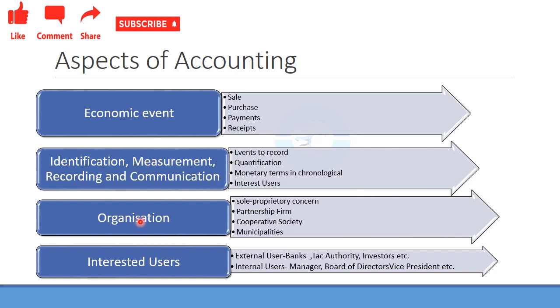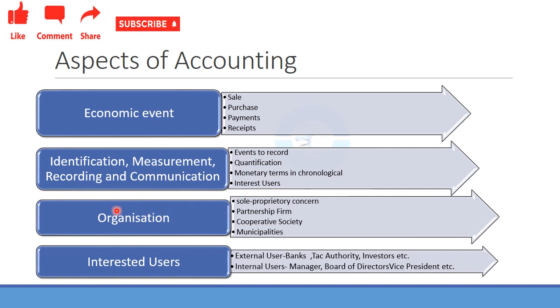He has recorded it in monetary terms, and this will be in chronological order, that means date wise. Then to the interested user, at last he would know how much he has sold and what items he procured from the supplier.